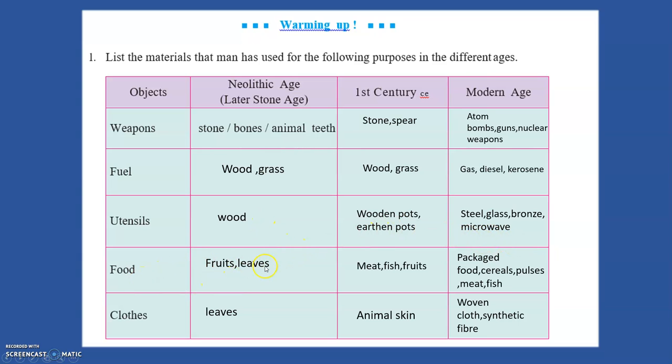Then food, Neolithic age, fruits and leaves. First century, meat, fish, fruits. And the modern age, you have baked foods. Nowadays you get cereal, pulses, meat, fish. All this we have in the modern age. What kind of clothes in the Neolithic age? They use leaves. First century, animal skin. And modern age, they use woven cloth, synthetic fiber. So this is what the table is about. Now, you have questions 2, 3, 4, 5, which you're going to do on your own, because that is a little game kind of thing to play with your name. So you can do that on your own.